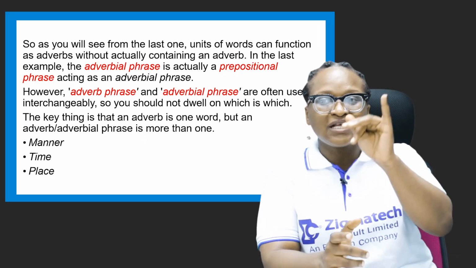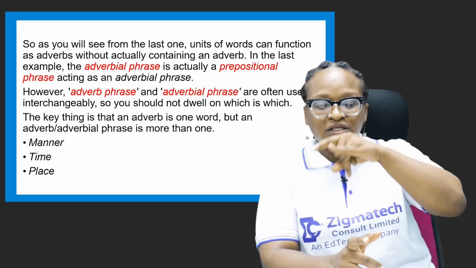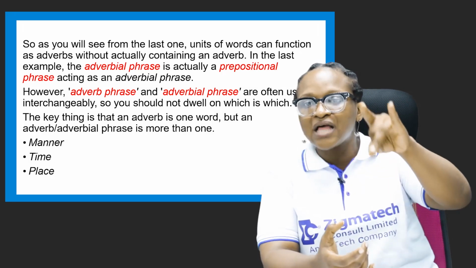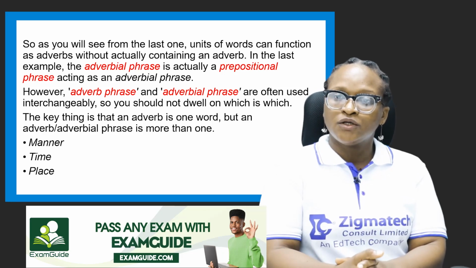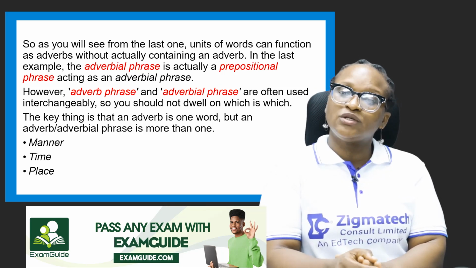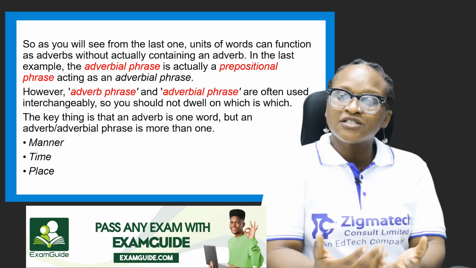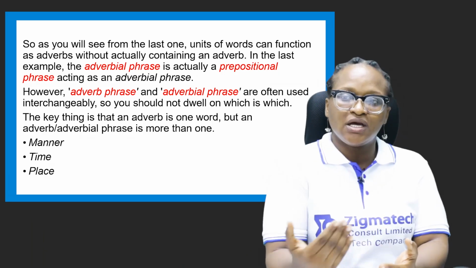Why? Because that part of the sentence showed us how something was done. And as long as it answers a question, it is an adverbial. Whether it starts with an adverb or not, that is one thing we must understand. So it's not necessarily that it will start with an adverb, but ask yourself, is it asking a question? Is that part of the sentence answering a question?